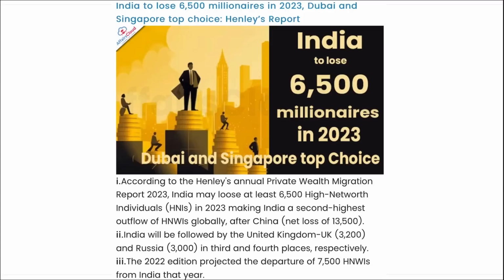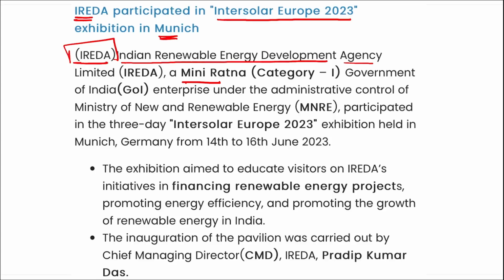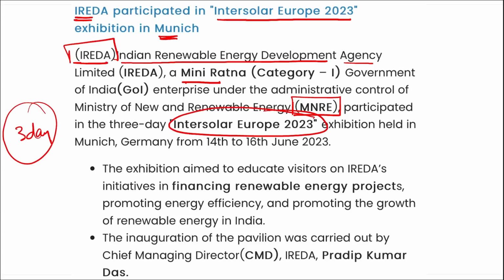Moving on. Next. IREDA participated in the Intersolar Europe 2023 exhibition in Munich. I repeat, IREDA, that is Indian Renewable Energy Development Agency, a Mini Ratna Category 1 government of India enterprise under the Ministry of New and Renewable Energy, right? So they have participated in the 3-day long Intersolar Europe 2023. This is an exhibition that was held in Munich, Germany from 14th to 16th of June.